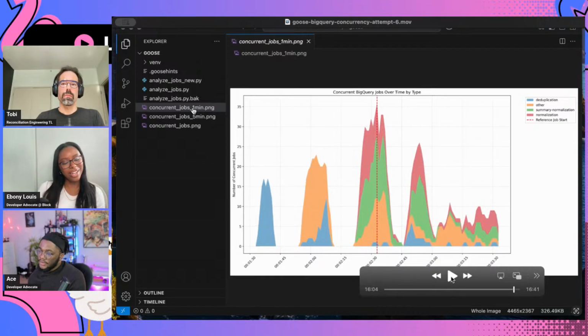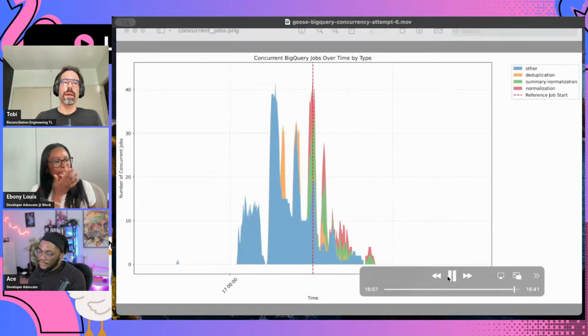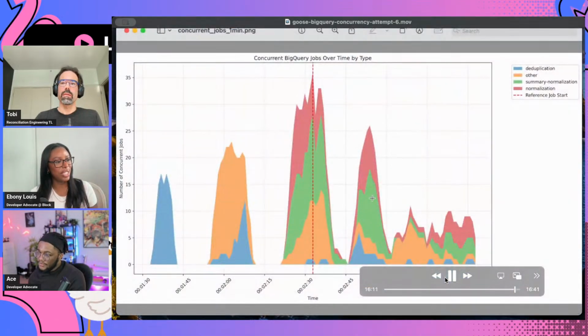I'm glad Goose was able to help you figure this out and kind of solve the BigQuery mystery that you guys had going on. That's really awesome. And I love that you broke it down to show us the different steps, what was going on, and explain how you came to the conclusion as well alongside Goose. Yeah, exactly.